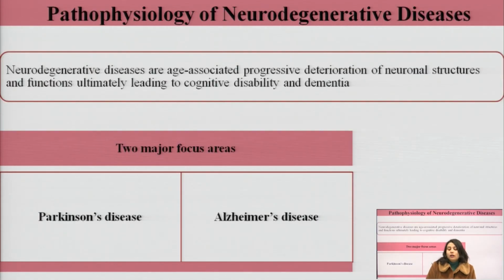Then we talk about the pathophysiology of neurodegenerative disorders. What are neurodegenerative disorders? Focusing on the term, neuro means neurons, degeneration means their degradation or destruction. So neurodegenerative disorders or diseases are age-associated progressive deterioration of the neuronal structures and functions, ultimately leading to cognitive disability and dementia.